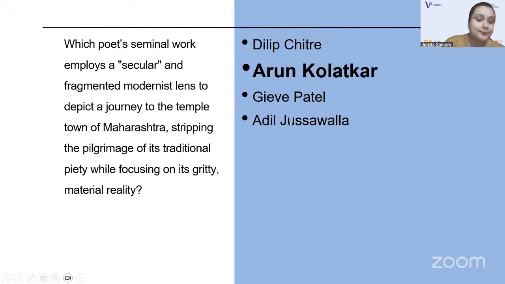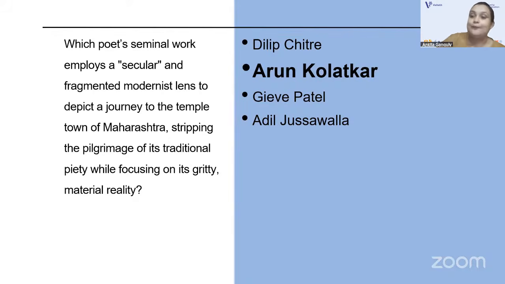It does talk about Arun Kolatkar's poetry collection, Jejuri. Please remember, Arun Kolatkar is a major Indian modernist poet, and Jejuri is a major collection of Indian modernism.